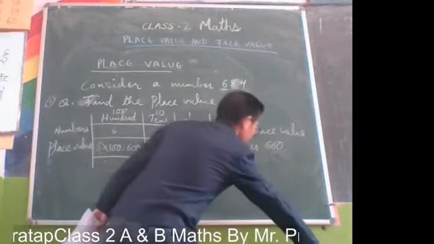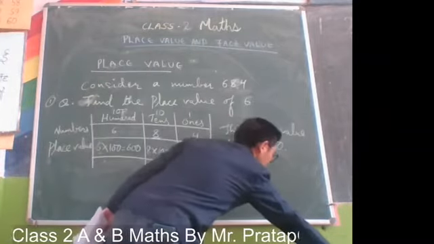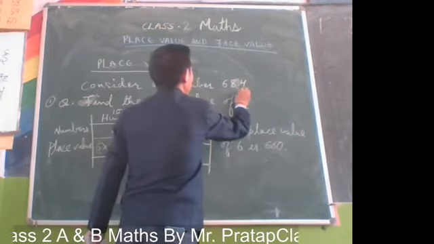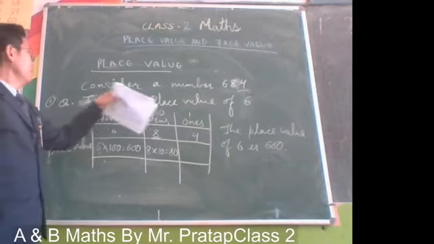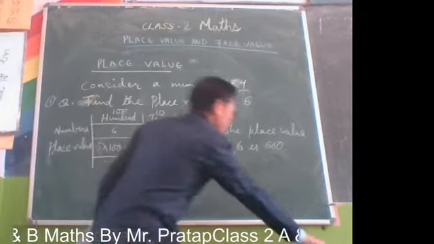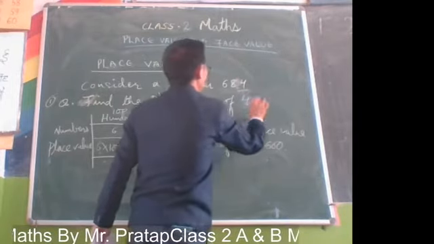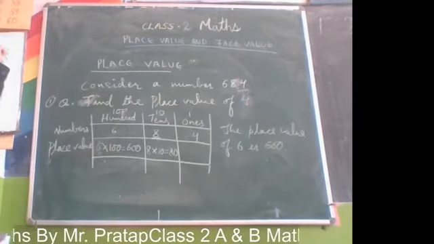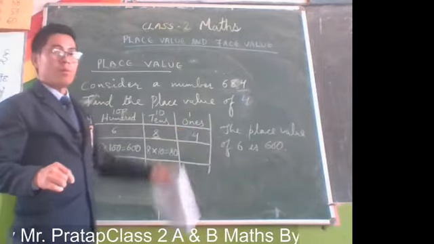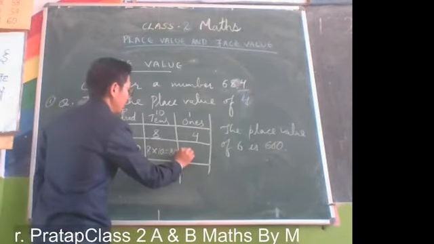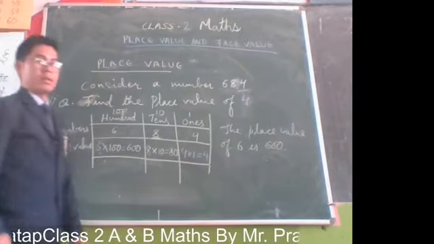Now, the last digit which is left is the digit 4. Find the place value of 4. You can see 4 is in the ones position. So we multiply 4 into 1, which will be 4 only.